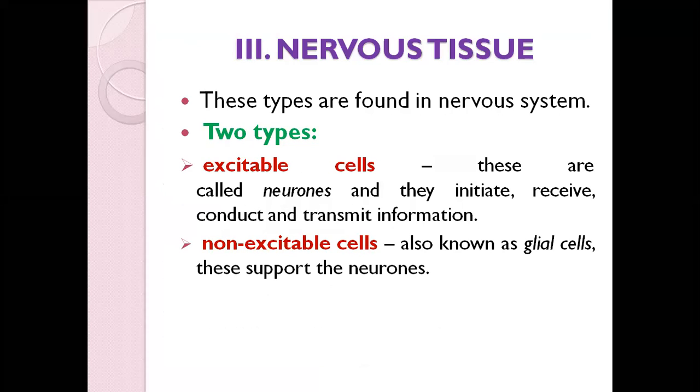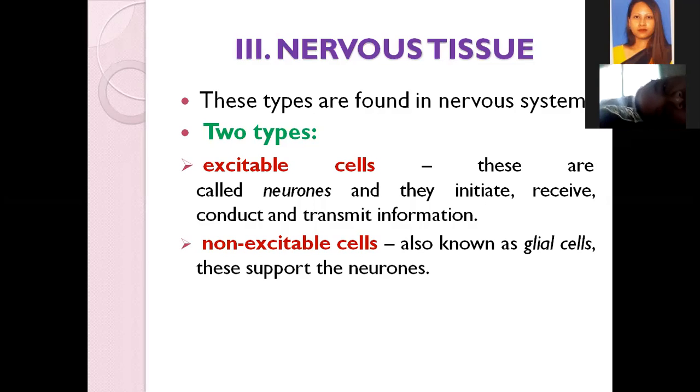Okay, so this nervous tissue, you'll get it only in the nervous system. And in this nervous tissue, we have two types of cells: the excitable cells and the non-excitable cells. Whenever we say excitable cells, that means these are the cells which help in taking up the impulse or taking up the signals, as well as transferring the signals from one cell to another.